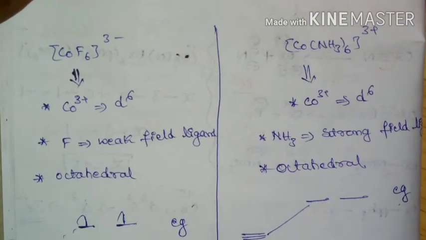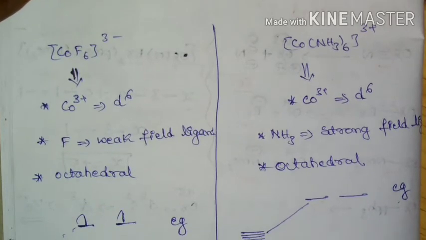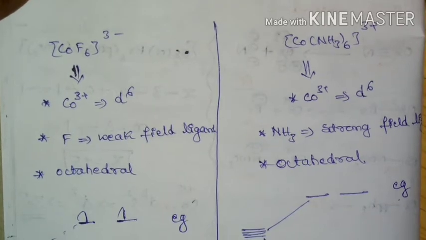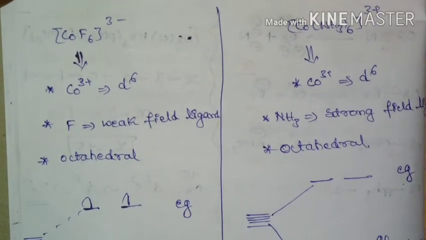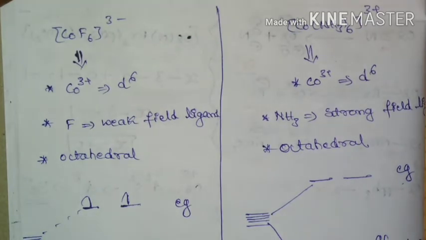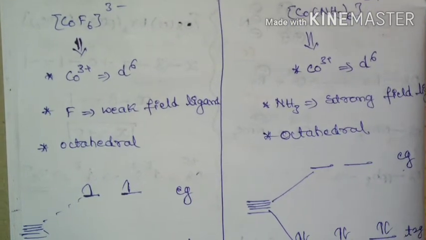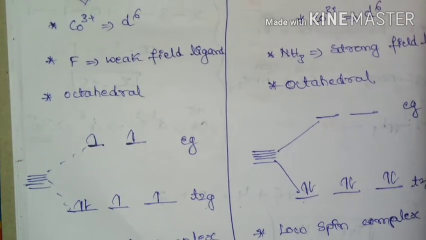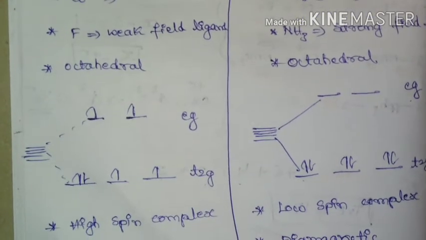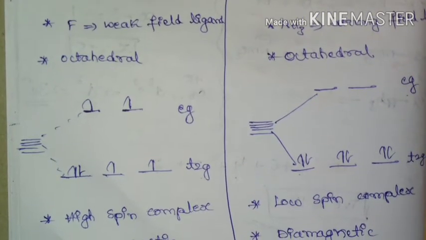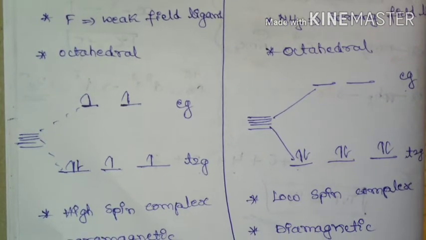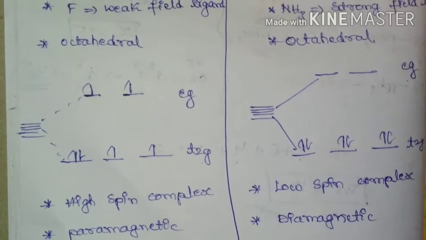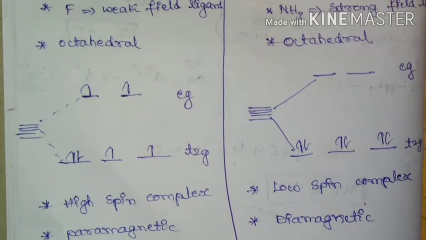And if you come to the hexaamminecobalt(III) complex, here also cobalt is in +3 oxidation state and it is going to have d6 electronic configuration, and here ammonia ligand is going to act as strong field ligand, and the complex is also octahedral, and here is the splitting pattern for octahedral complex, that is the t2g and eg set of orbitals. Since ammonia acts as strong field ligand, there will be pairing of electrons, hence it is going to form a low spin complex. Since there are no unpaired electrons, this complex is diamagnetic in nature.